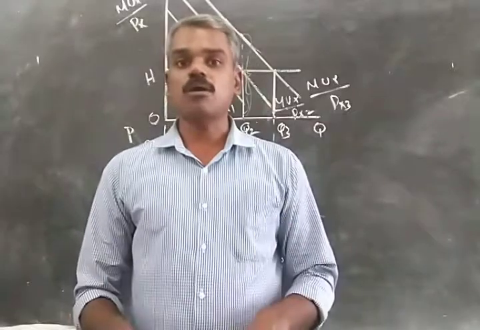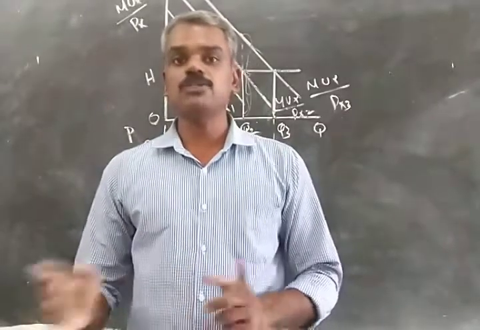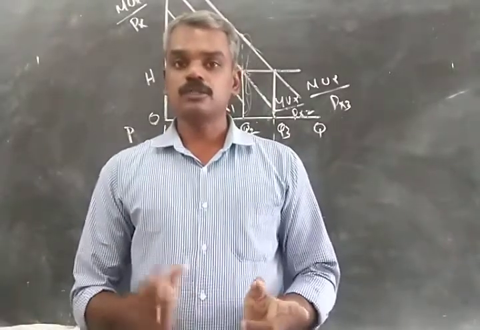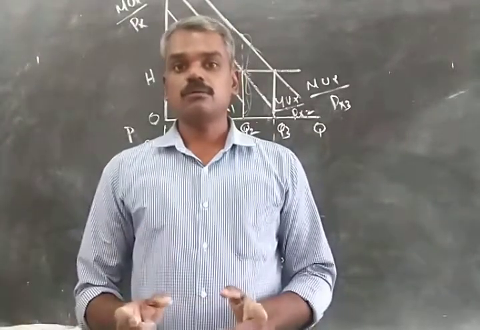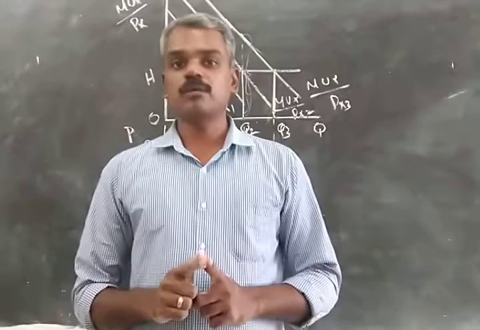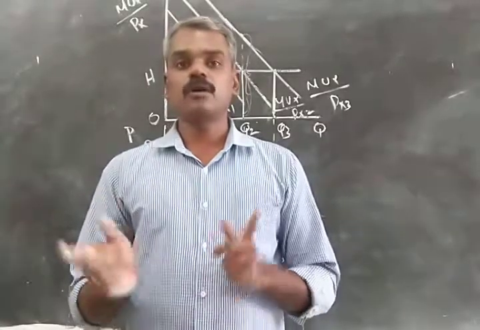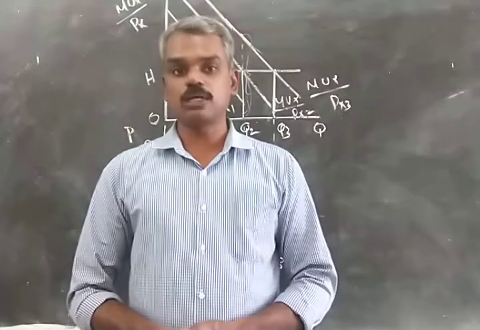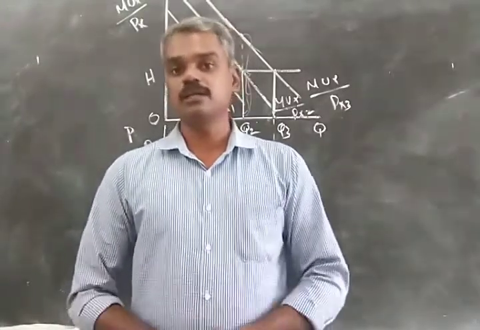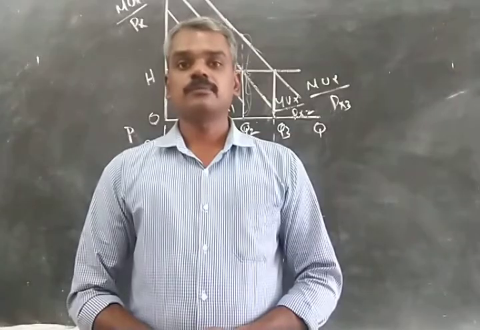In the process of re-establishing equilibrium, the consumer consumes more of the commodity as its price falls. So why does the consumer consume more of the commodity as price falls? Because he wants to re-establish the equilibrium, or maximize the total utility that he derives by consuming the commodity. Okay, thank you.